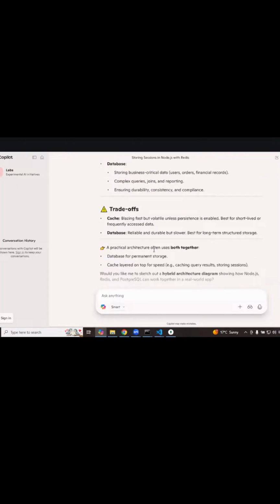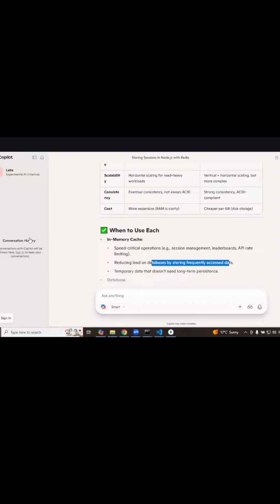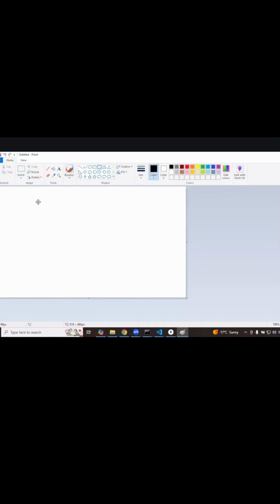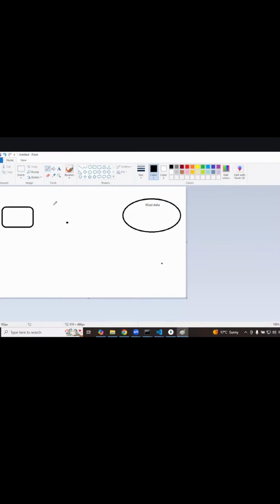In general, let me explain where we will be using in-memory in real time. For example, a user has put a request to the database to retrieve data, a read request. Now, you know that anytime I'm making a database call, it is going to be a very costly call for us, right? I need to open the connection, I need to perform an operation, and so on.